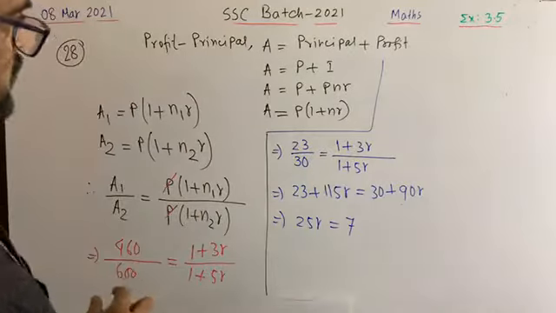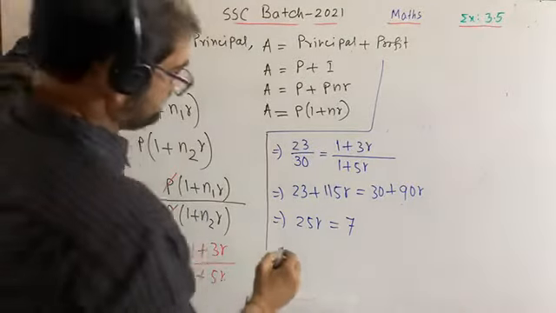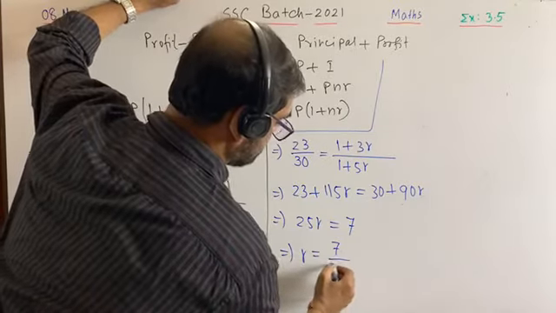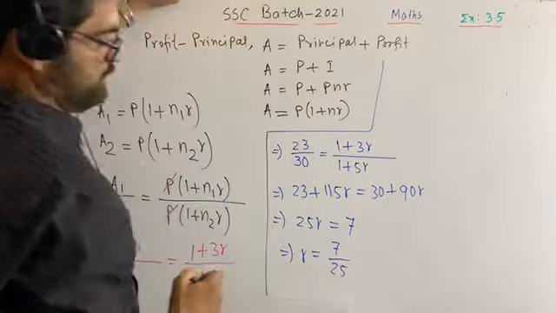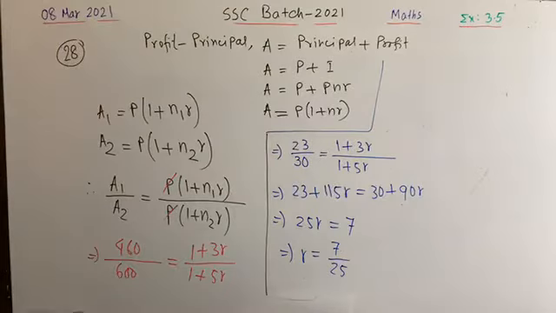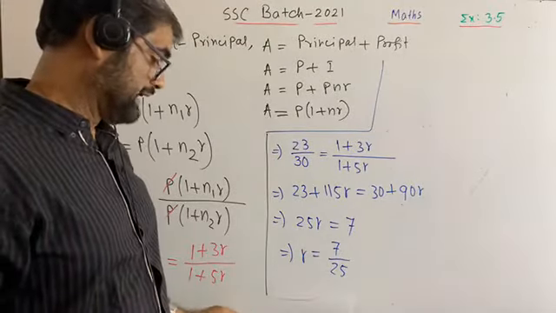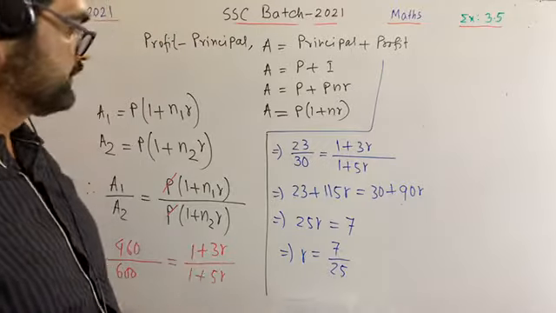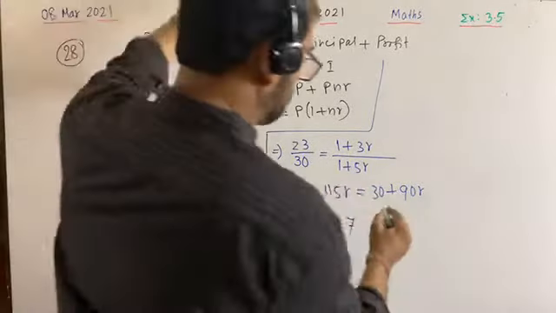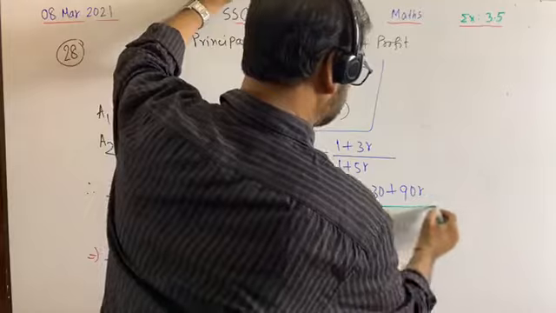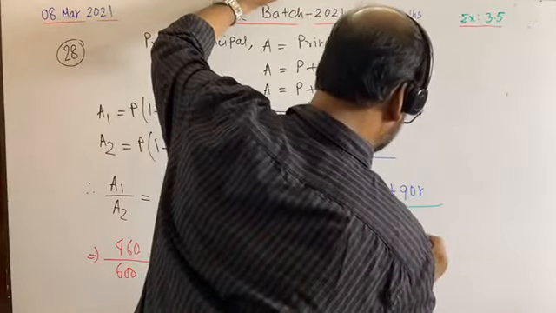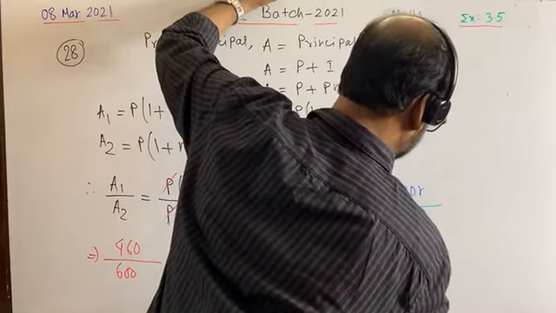That means R is equal to 7 by 25, but we have to find R percentage, that is rate of profit. So from here R is equal to 7 by 25.